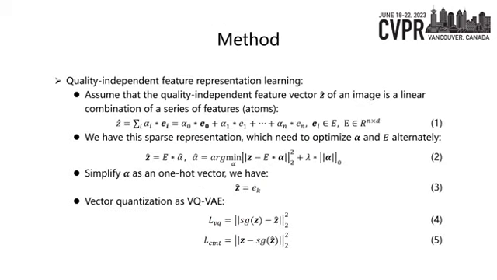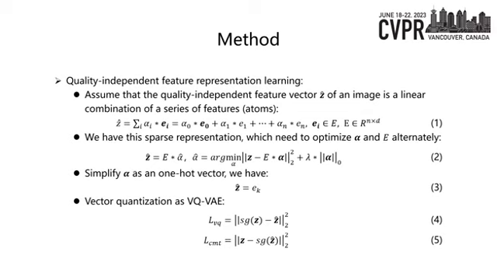The main idea of our proposed method is to learn a quality-independent feature representation. Assuming that the quality-independent feature vector Z of an image is a linear combination of a series of feature atoms, then we have equation 1. Naturally, we can think of using sparse representation learning as shown in equation 2, which needs to optimize alpha and E alternatively.